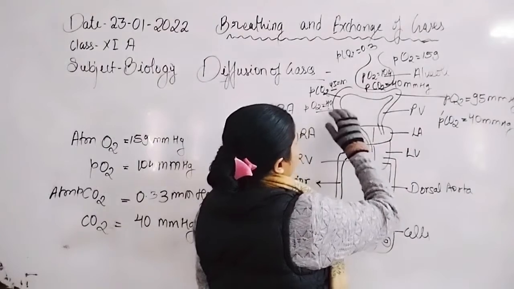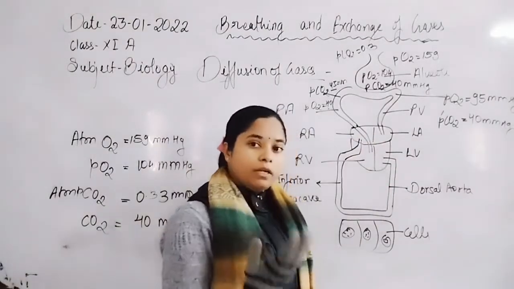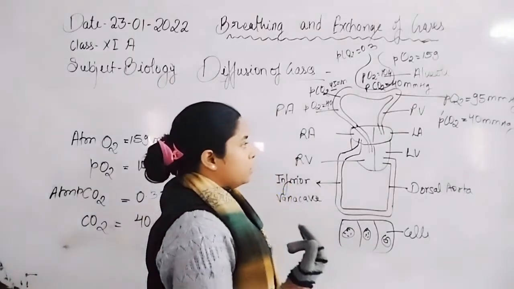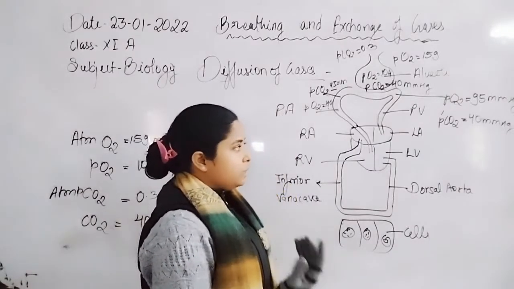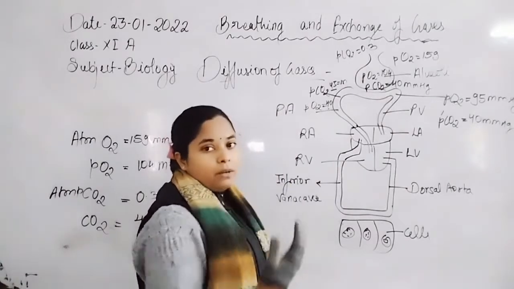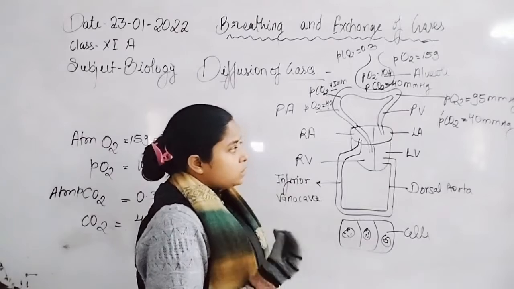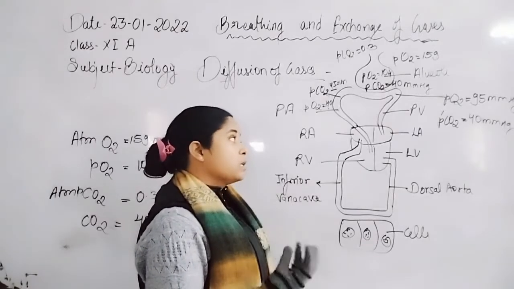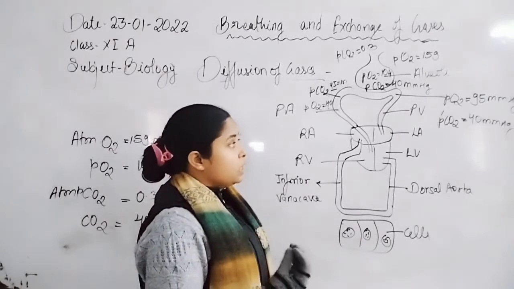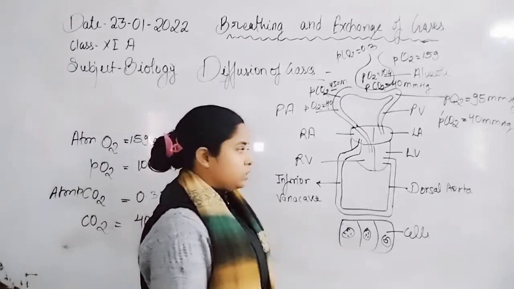Because in the deoxygenated blood, the pressure of carbon dioxide is quite greater than the alveolar pressure of carbon dioxide. That's why the carbon dioxide molecules move from higher pressure to lower pressure, and hence the decrease in the pressure of carbon dioxide results in the oxygenated blood, because oxygen concentration also increases in the oxygenated blood.